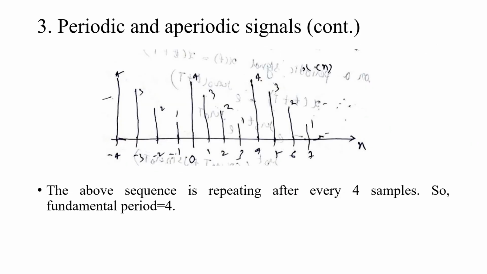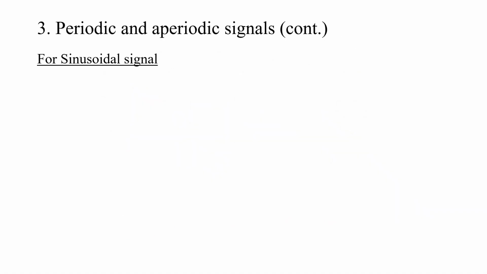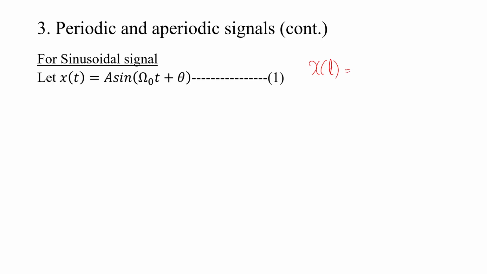Here you can see -4, -3, -2, -1, and again it repeats 0, 1, 2, 3. So it is a repetition of 4 samples, so this is a fundamental period of 4. Now for a sinusoidal signal, let x of t is equal to A sin omega 0 t. For a periodic signal, we know a sine wave is a periodic signal, so we write x of t is equal to x of t plus T, where T is the fundamental period.